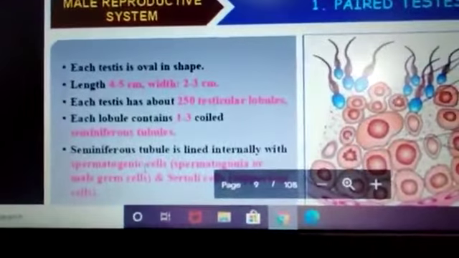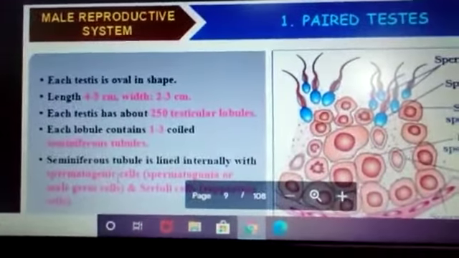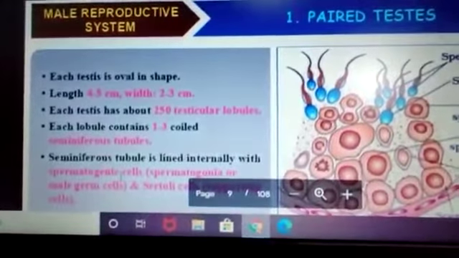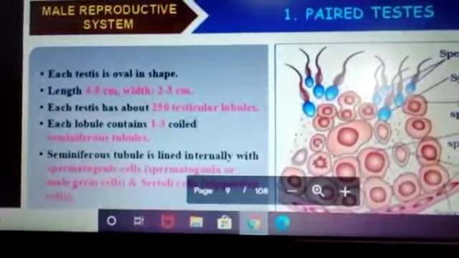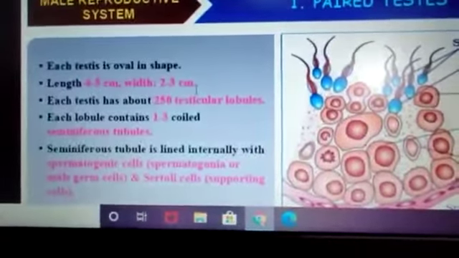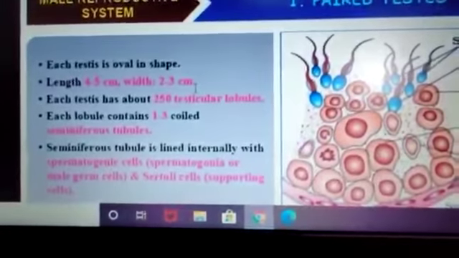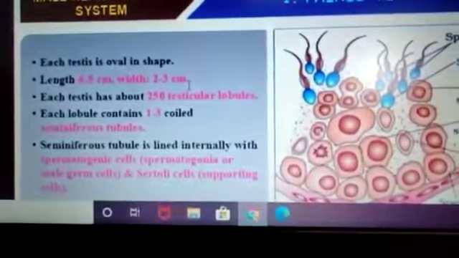Now this is the transverse section of the male reproductive system, and the transverse section of a testis is shown. Each testis is oval in shape, length 4 to 5 centimeters and width 2 to 3 centimeters. Each testis has about 250 testicular lobules.